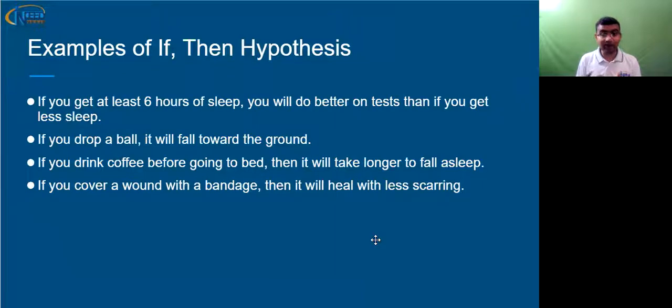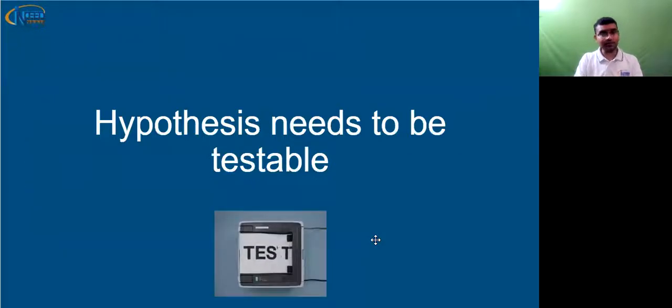If you cover a wound with a bandage, then it will heal with less scarring. So these are again hypothesis assumptions, which are if-then format assumptions. Very important thing now: a hypothesis needs to be testable. If you are not able to test the hypothesis, then we will lose the purpose of creating a hypothesis.